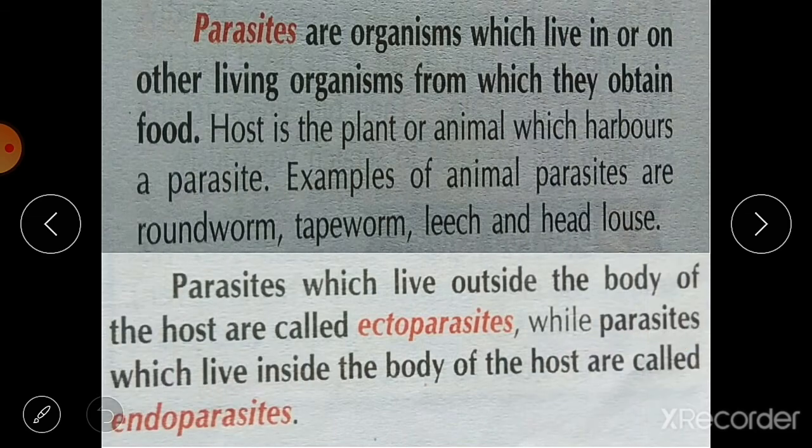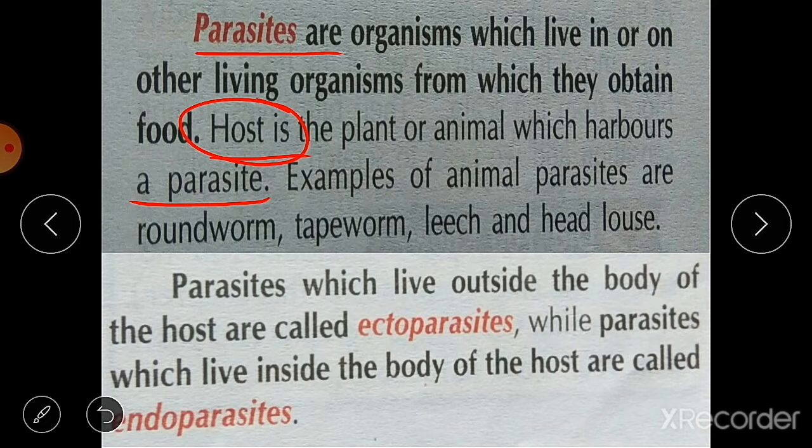There are some organisms that live on other organisms. Parasites are organisms which live in or on other living organisms from which they obtain food. They live inside or on the body of other living organisms, and from there they obtain their food. What is a host? A host is the plant or animal which harbors a parasite, meaning the organism on which the parasite lives and gets its food.